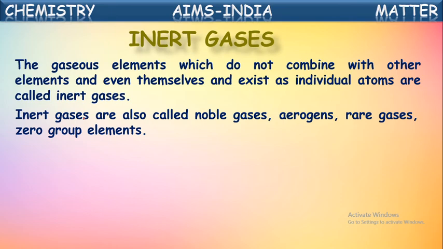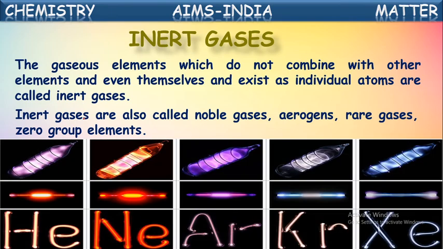See here, examples for the noble gases are shown: helium, neon, argon, krypton, xenon, radon. These all come under noble gases or inert gases. Now, did you observe these are all shown in electrical bulb forms? Because that is a major use of these gases. These noble gases are mostly used in advertisement glow bulbs.